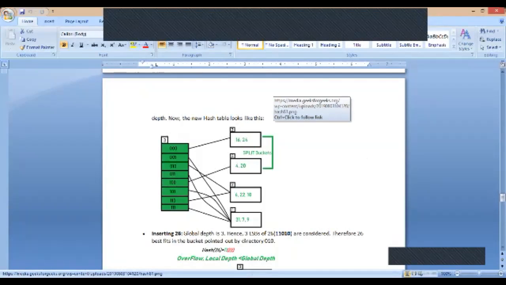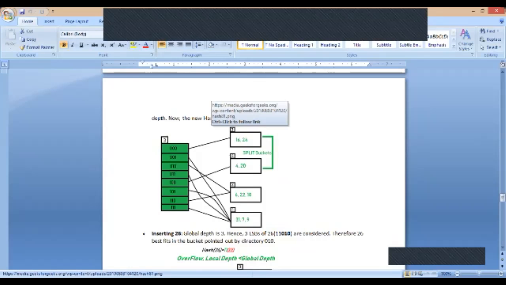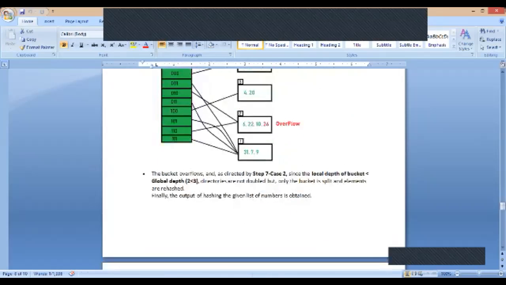So what will I do? Again double the directory and increase the global and local depth for those buckets which are splitting, to 4. Then I'll split the bucket again, which is nothing but rearranging the items in this bucket. That is the procedure which we normally follow.